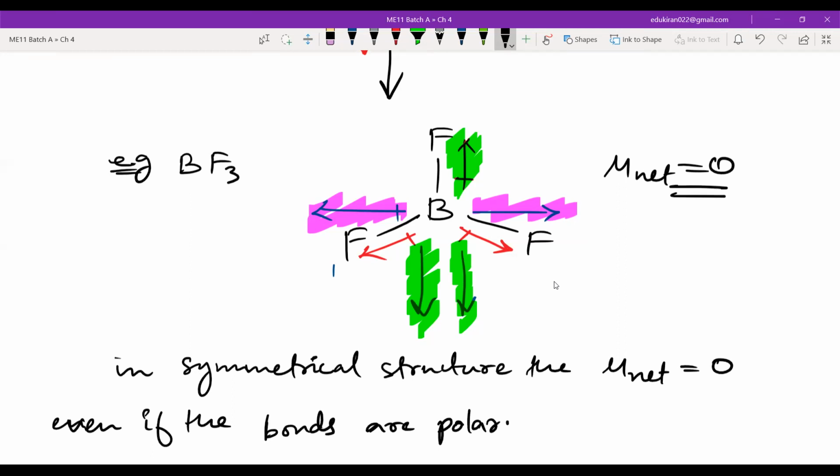Correct? Because BF is a polar bond. It is not a non-polar bond because boron and fluorine are different elements, and the bonds have some dipole moment. But the molecule altogether is non-polar. It does not have any dipole moment.